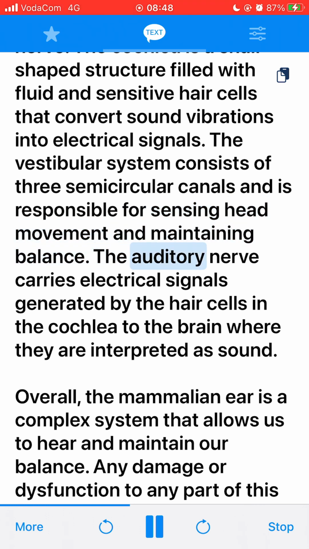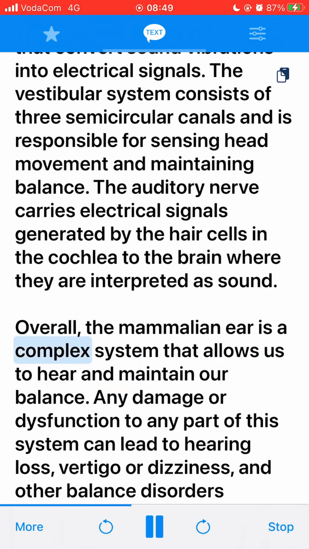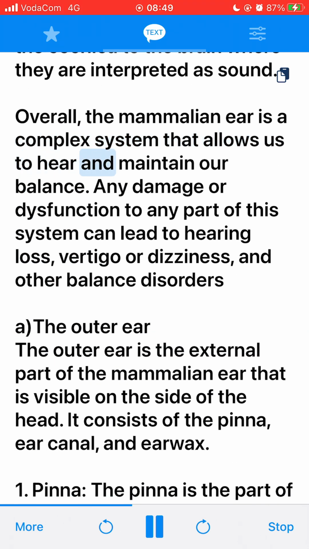The auditory nerve carries electrical signals generated by the hair cells in the cochlea to the brain where they are interpreted as sound. Overall, the mammalian ear is a complex system that allows us to hear and maintain our balance. Any damage or dysfunction to any part of this system can lead to hearing loss, vertigo or dizziness, and other balance disorders. The outer ear.